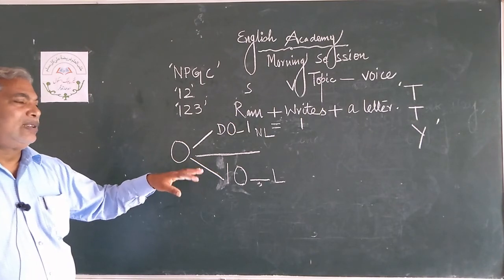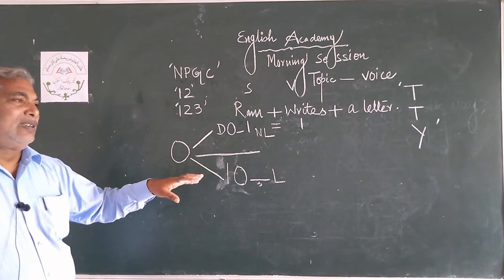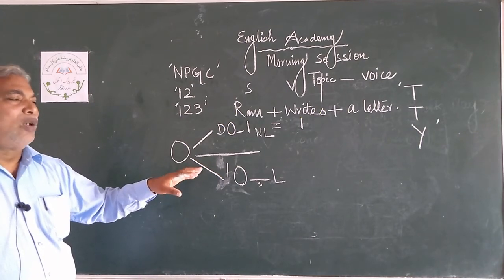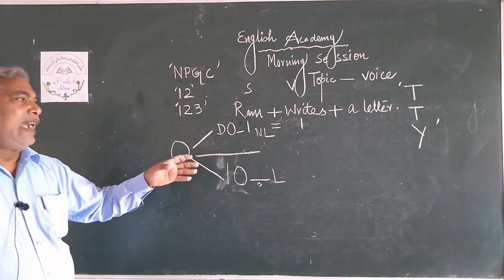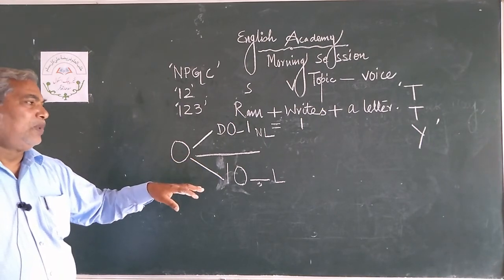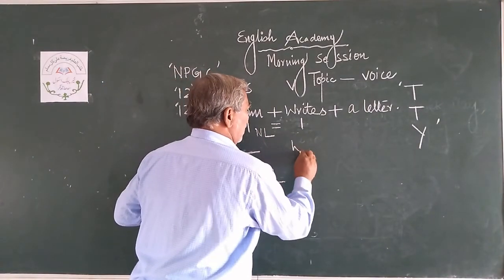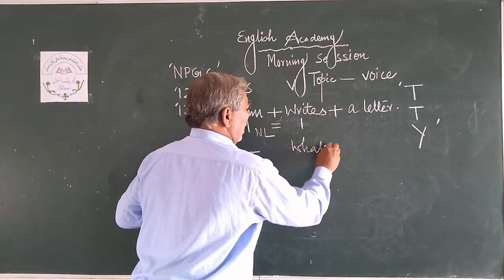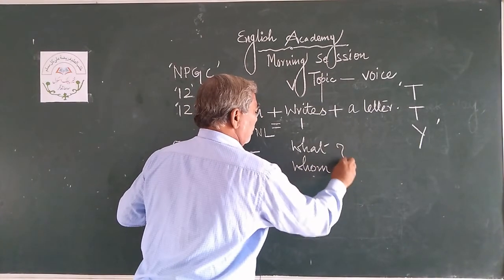Let us discuss direct object or indirect object. So, WHAT and WHOM, put a question mark here.